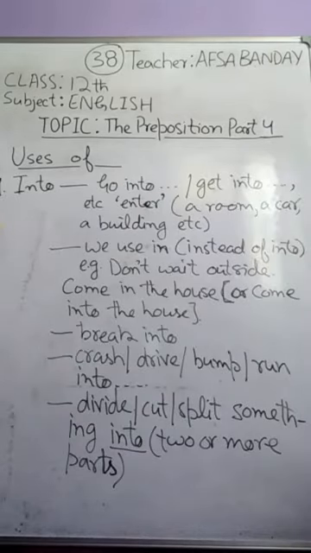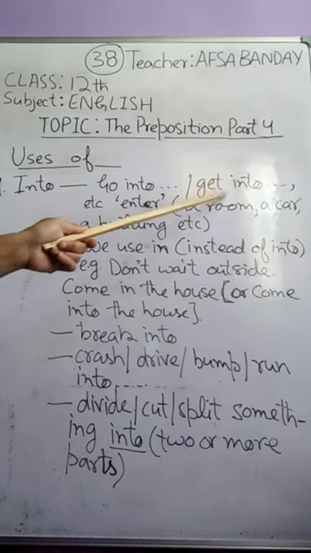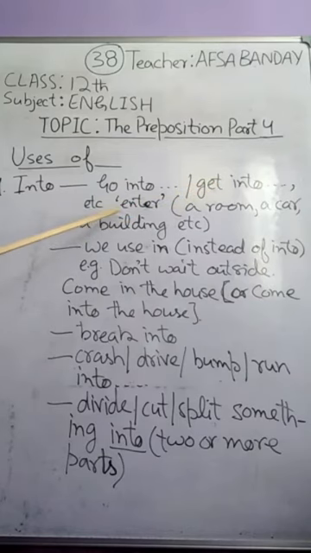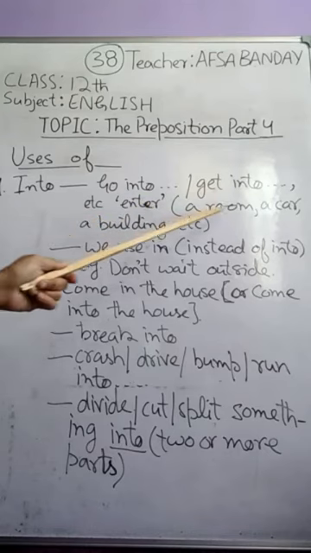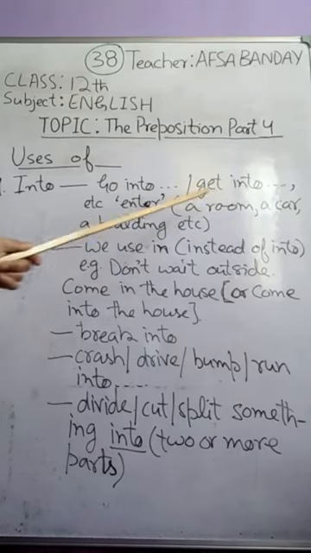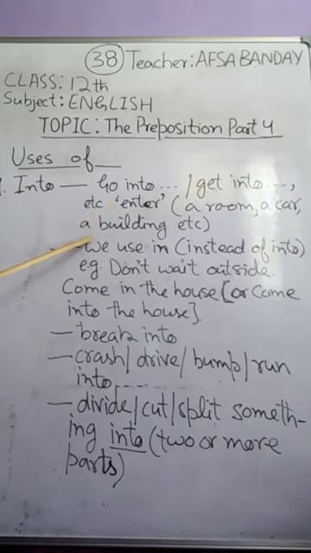The next preposition is "into". We use "into" with go into, get into, which means enter: go into a room, get into a car, or get into a building, etc. We can even use "in" instead of "into". For example, don't wait outside, come in the house. With the word come we say in the house or into the house.